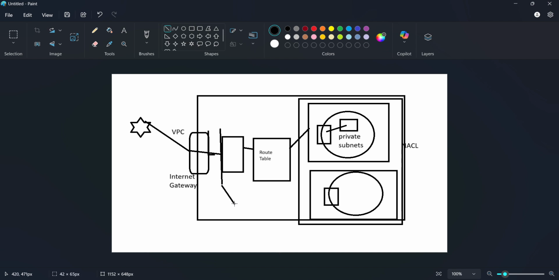Take it as NAT gateway. So what do you think NAT gateway is? What do you think NAT gateway does actually? What we have seen is a single route, which means a request going to the instance and the user can view the website.